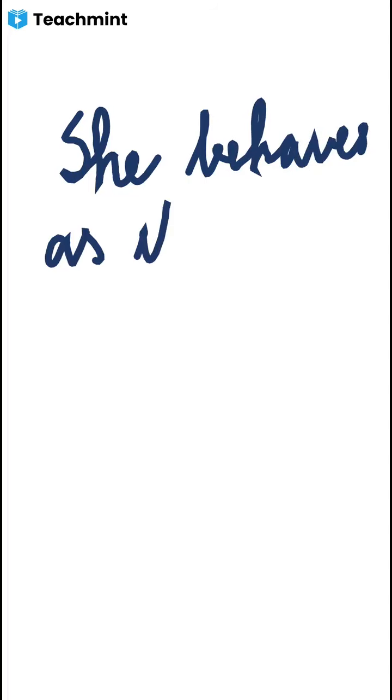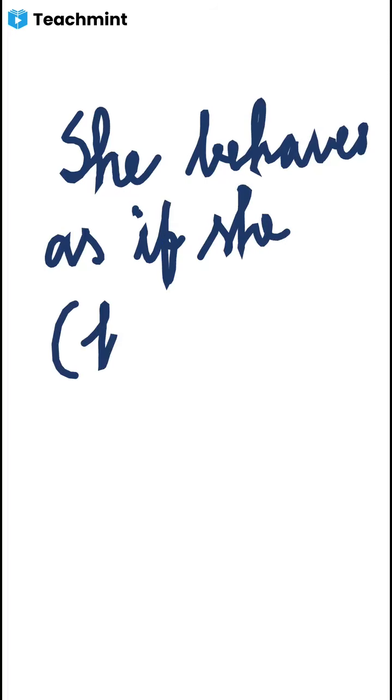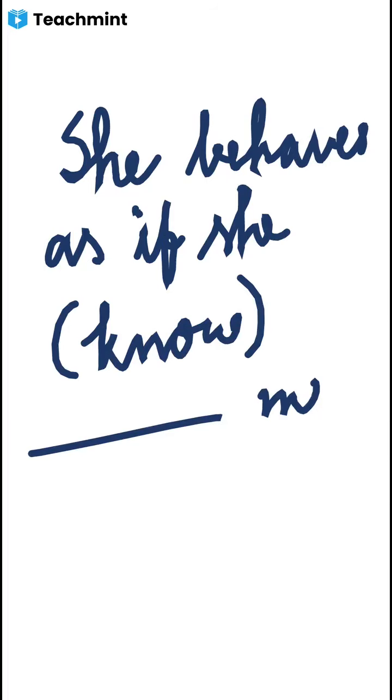She behaves, this is also a little bit quite different. She behaves as if she know me.